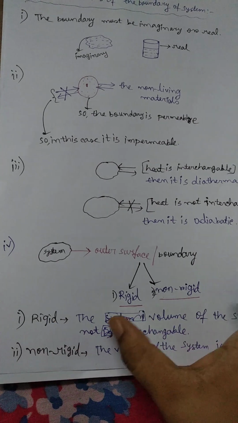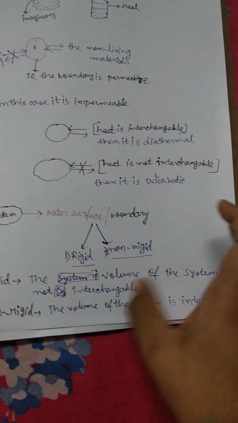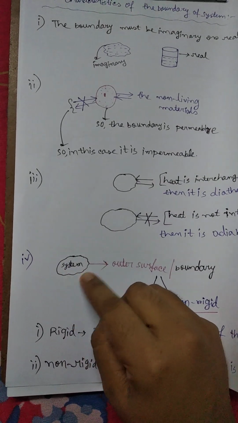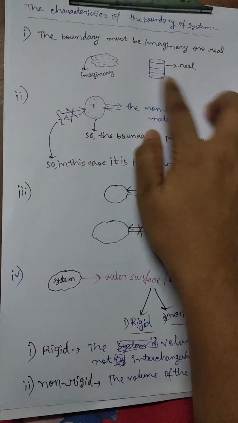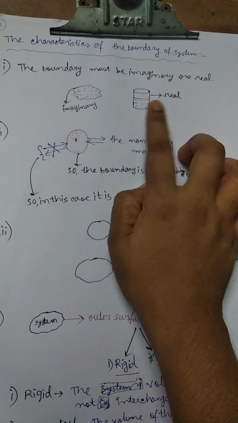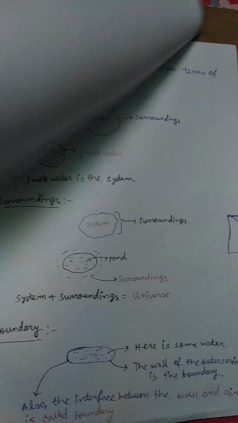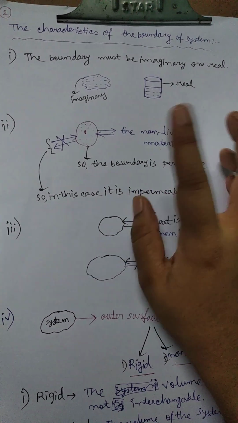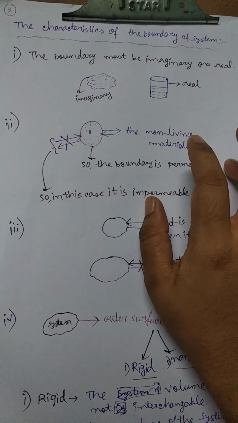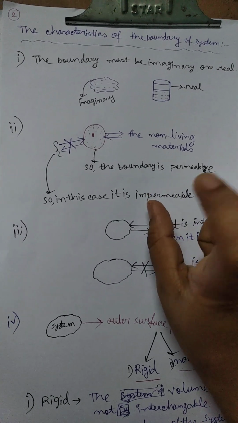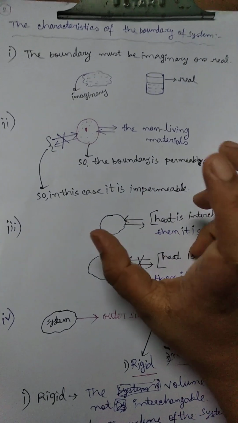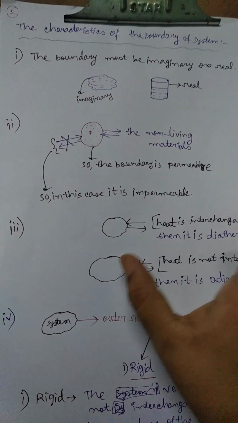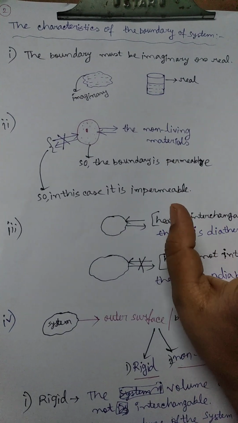So rigid means the volume of the system is not interchangeable. Here is water inside the glass. Glass is a rigid boundary. We cannot move it or interchange its volume. So water is also not interchangeable if we put water inside the glass.